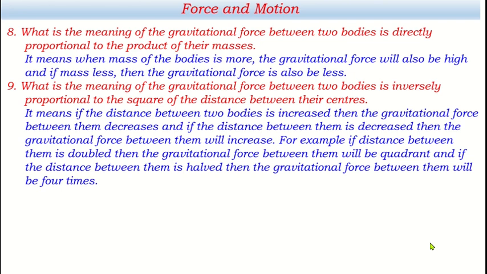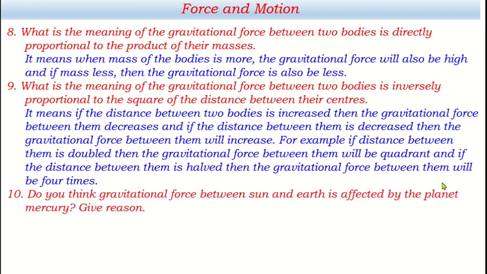This much writing is enough, but we can give an example also. For example, if the distance between them is doubled, then the gravitational force between them will be quadrant, means 4 times less. And if the distance between them is halved, then the gravitational force between them will be 4 times more than the previous.